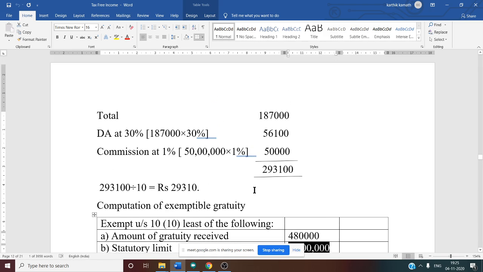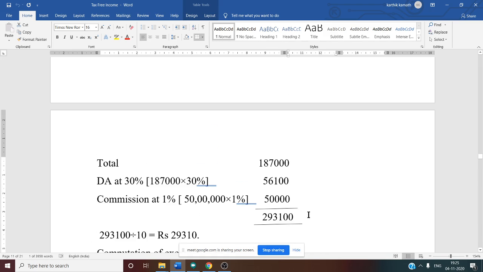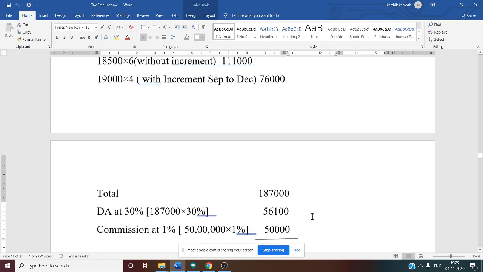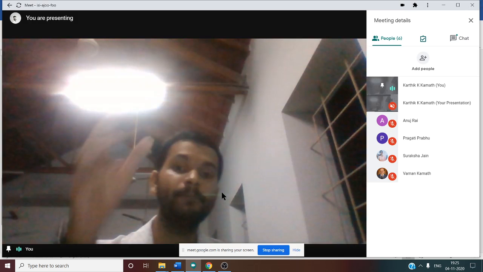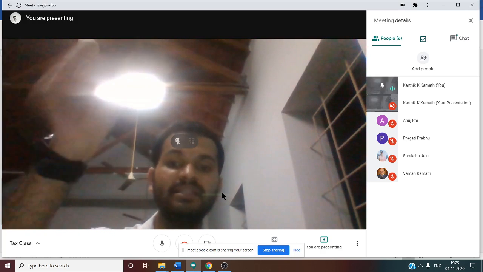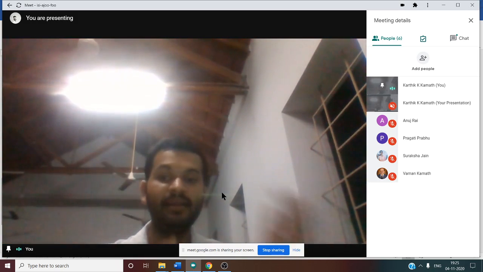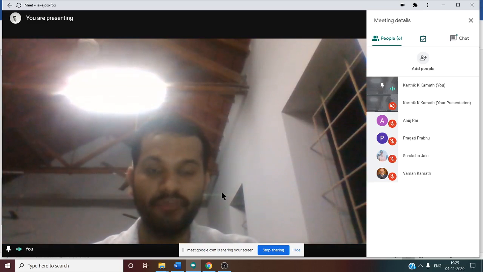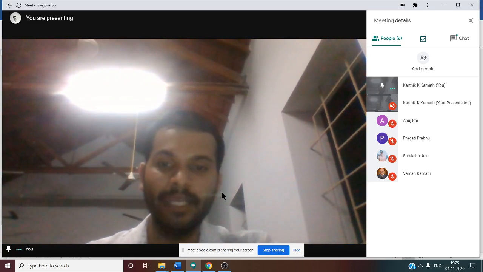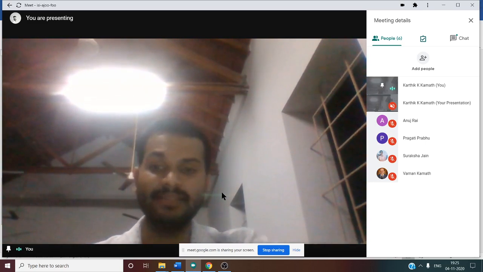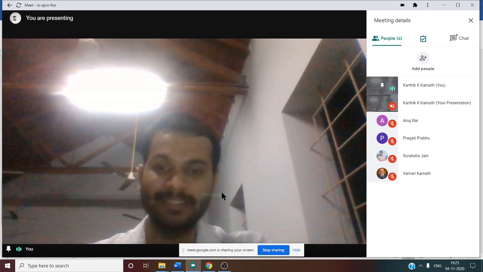of the last 10 months. Now we have calculated the average salary of the last 10 months. See this, how we calculated. For the purpose of a not covered employee, salary means only basic. Unless and otherwise stated in the problem, we should not consider DA or DP. What do you mean by DA? DA means dearness allowance, or DP, dearness pay.